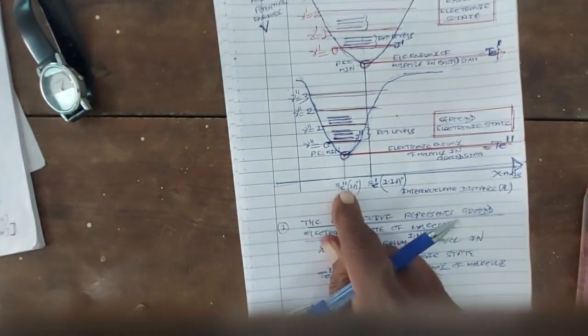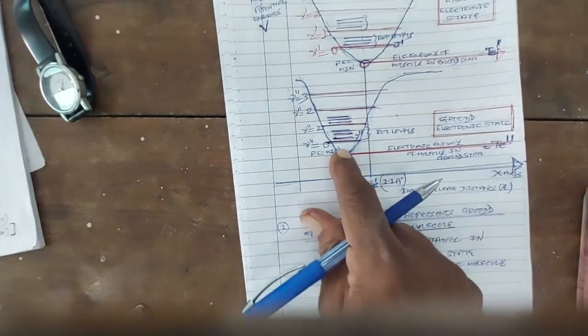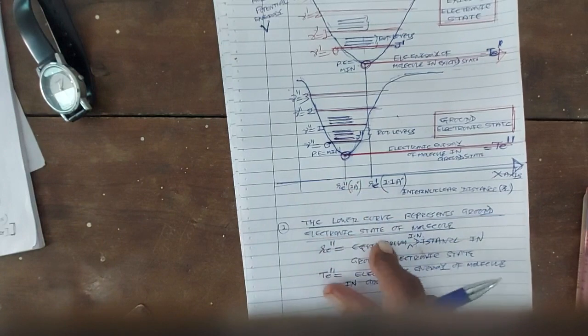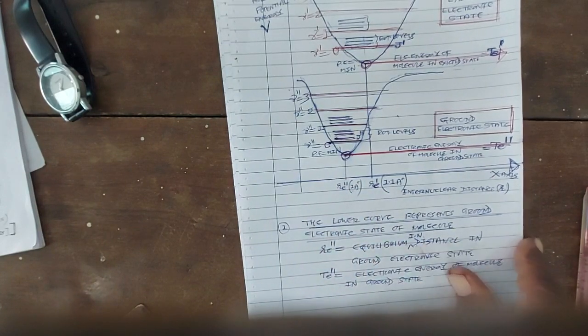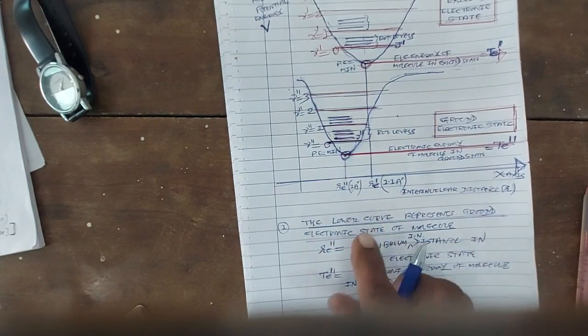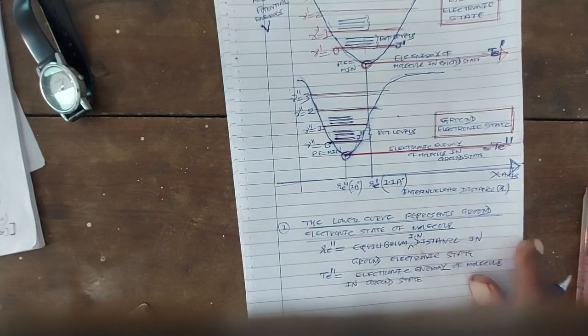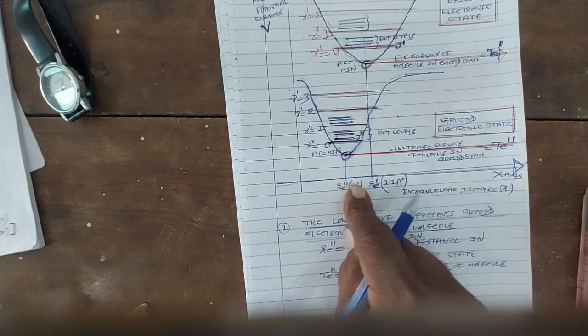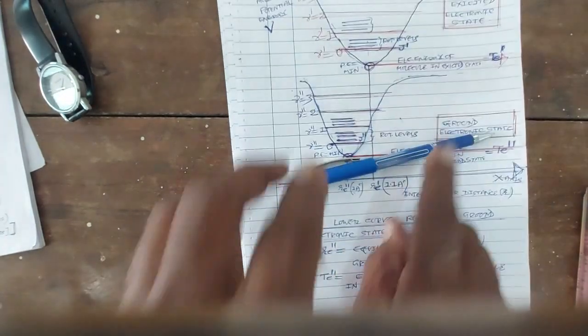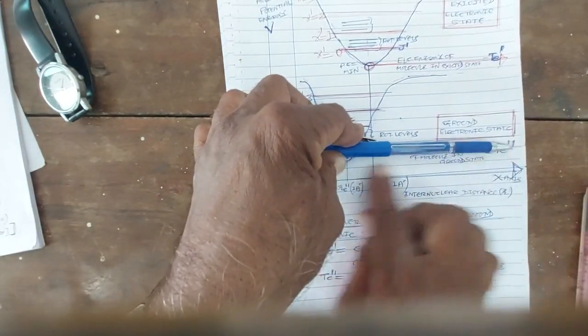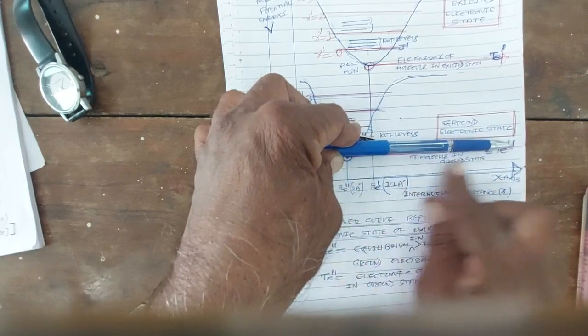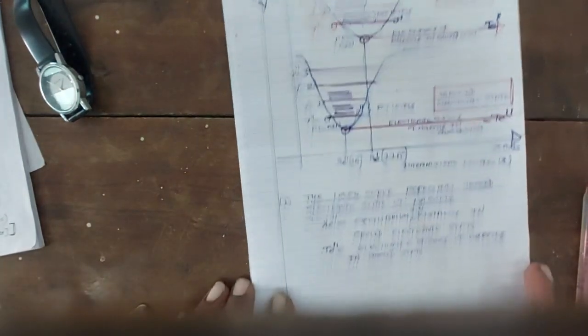Re double dash, which I have assumed 1 angstrom, is the equilibrium internuclear distance between the two nuclei of the molecule in the ground electronic state. And at the minimum potential energy, the electronic energy of the molecule in the ground state is Te double dash.